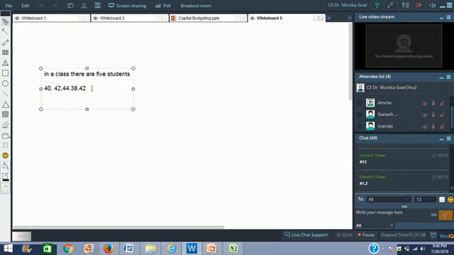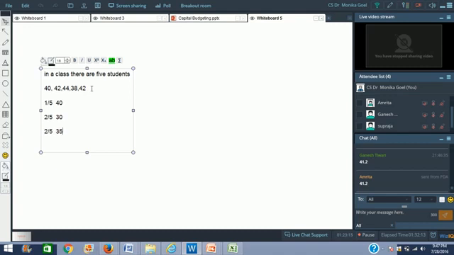412 divided by 5. Okay, it's 41.2. Perfect. So how did you do that? You simply added them all together and divided it by 5. Right? Now, I change the question further. If I say in a class 1/5 of the students have got 40 kgs weight, 2/5 of the students have got 30 kgs weight, and another 2/5 have got 35 kgs as weight. Can you give me what is the average weight of the class?